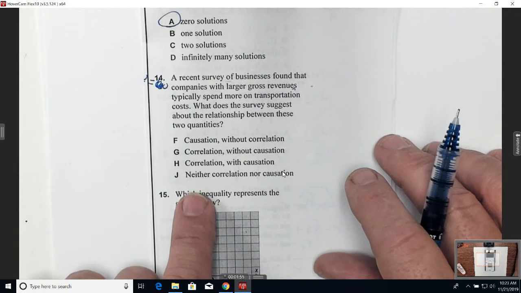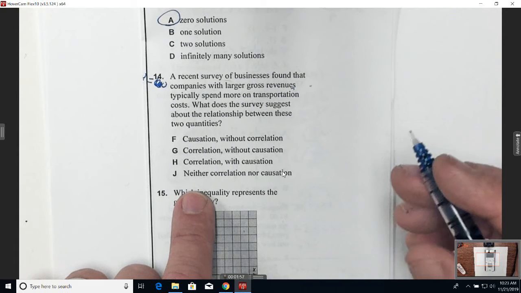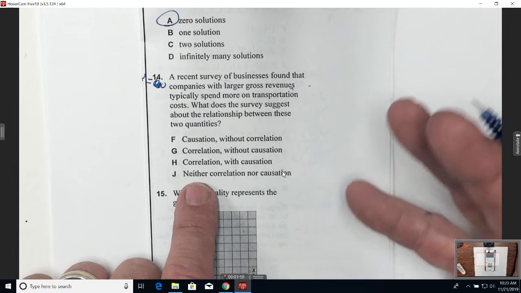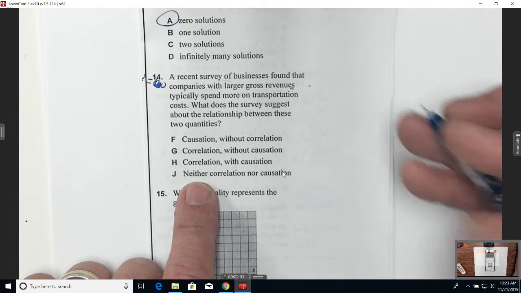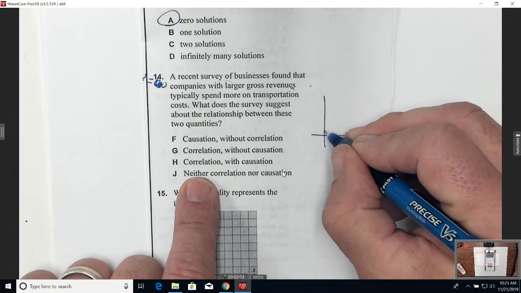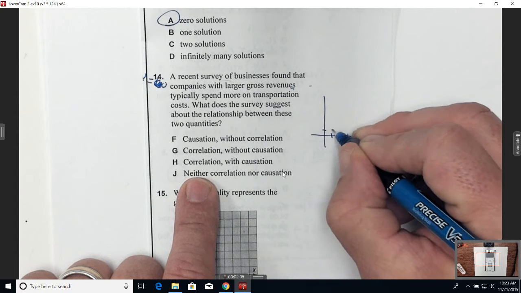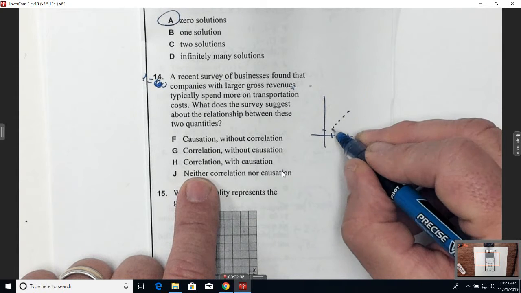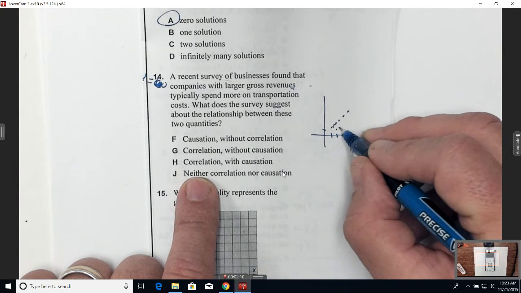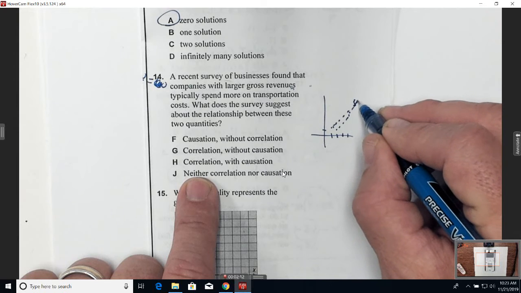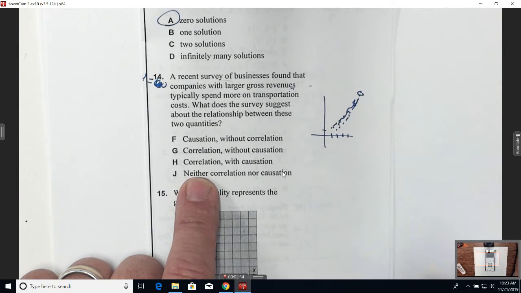An association can also be known as a correlation in data. I think the data might correlate, which means that if I spend more money, I might be making more money, or as I bring in more money, I could be spending more on transportation, but it doesn't cause it to happen.